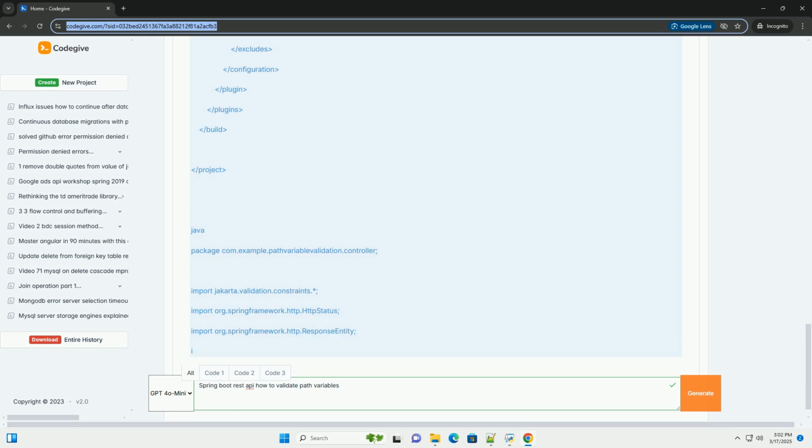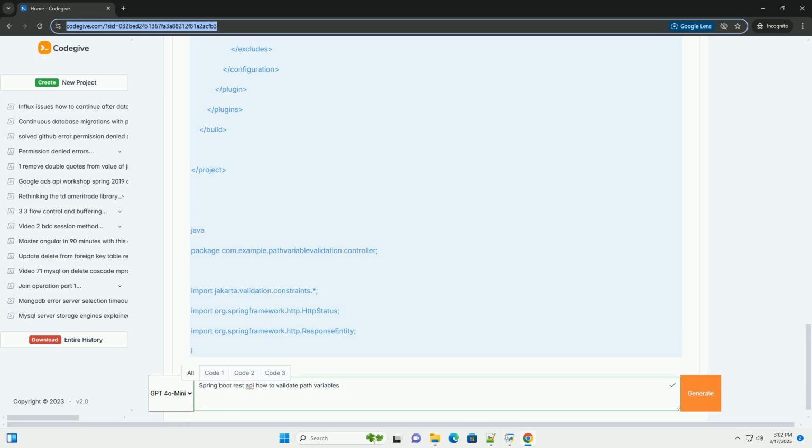6. Alternative validation approaches: custom validation. While JSR 303 annotations are powerful, you might need custom validation logic in some cases. Here's how you can implement custom validators. A. Create a custom annotation. B. Implement a validator class. C. Use the custom annotation in the controller.